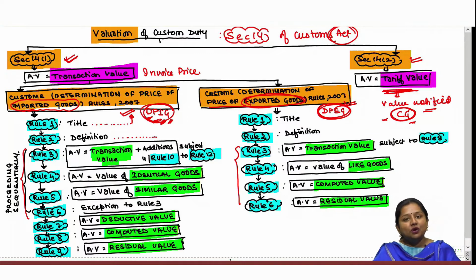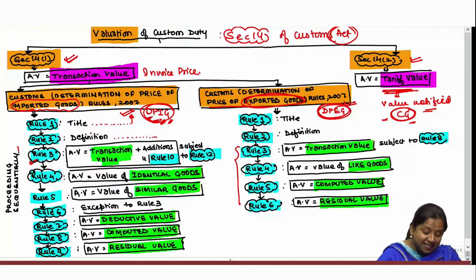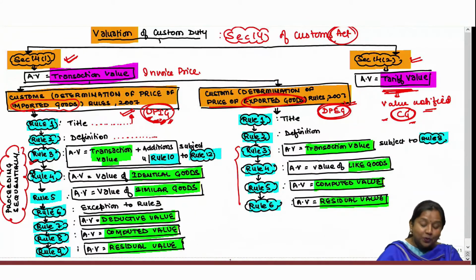Under custom valuation, all the rules need to be proceeded sequentially, that is, in no case can assessable value be determined directly under rule 4 or 5 or 7 or 8. By proceeding sequentially, we shall always determine the assessable value first of all primarily under rule 3. That is, the first preference shall always be given under rule 3.